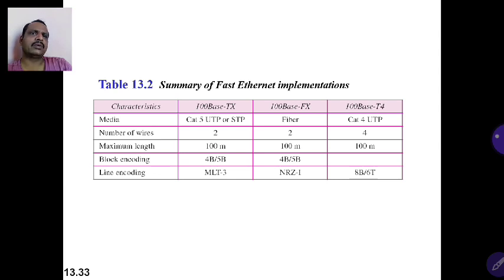Maximum length for all of them is 100 meters only. After 100 meters there will be a need for a repeater. Block encoding technique in 100Base-TX is 4-bit to 5-bit, and 100Base-FX is the same, 4-bit to 5-bit. Then the line encoding technique used here is MLT-3 (multi-line transmit 3), NRZ-I, and 8B/6T, 8 binary to 6 ternary line encoding technique, is used in 100Base-T4.